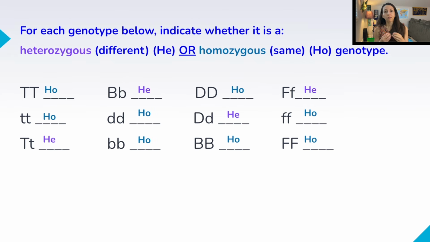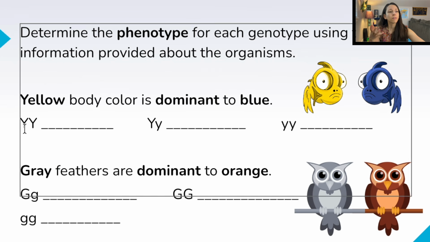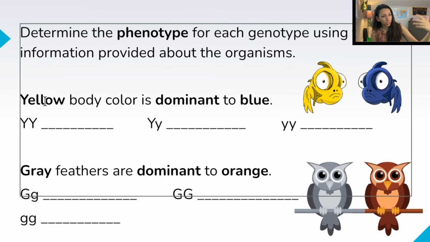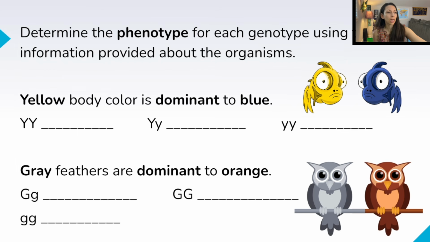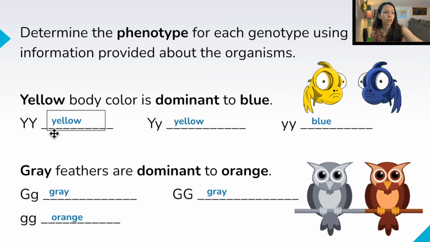Phenotype is the actual physical characteristic that you will see based on a genotype. So for example, the genotype here, that's the letter combination. We're going to represent it by letters. And phenotype is the actual body color, the trait that comes from it. So in here, we will see each of these genotypes, big Y, big Y. The phenotype is the trait, yellow. These are all about color, but it can be about any specific trait within the body.